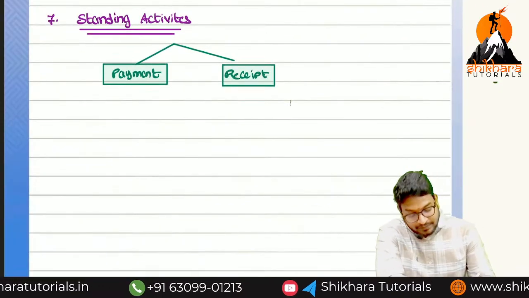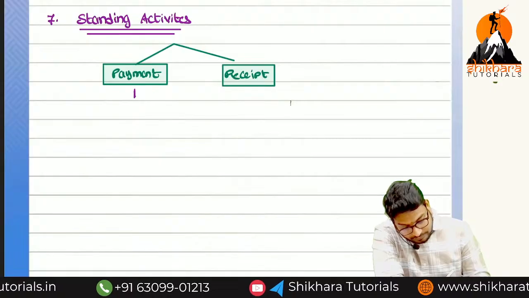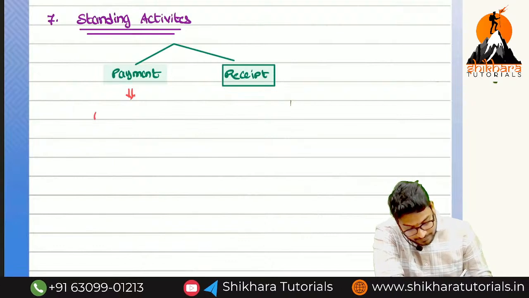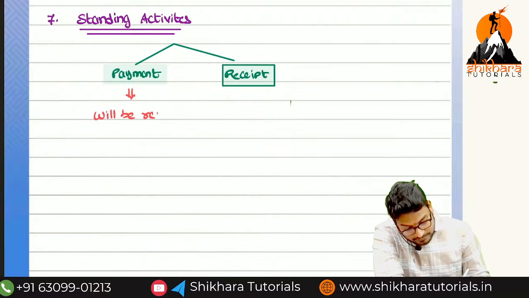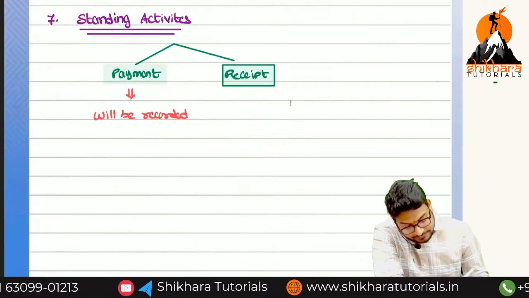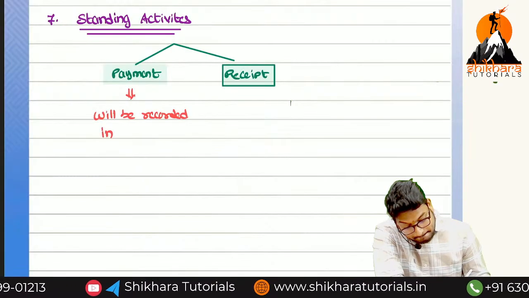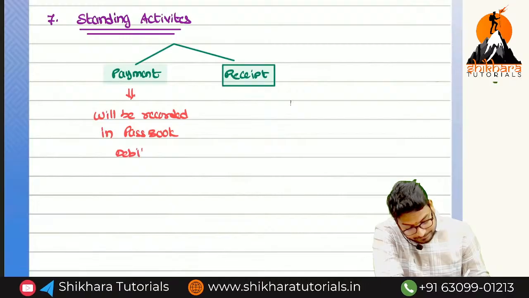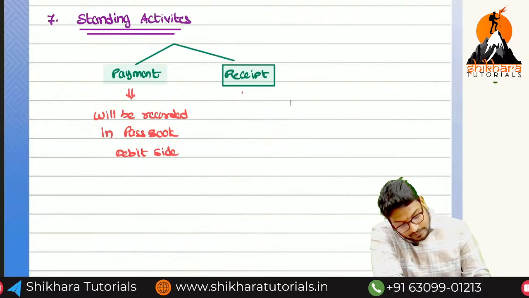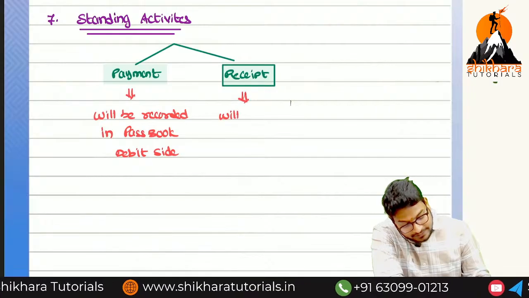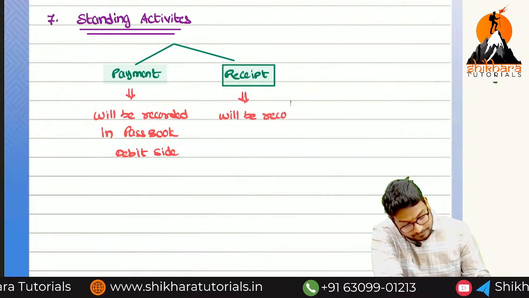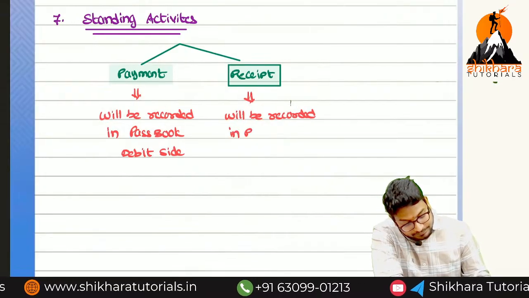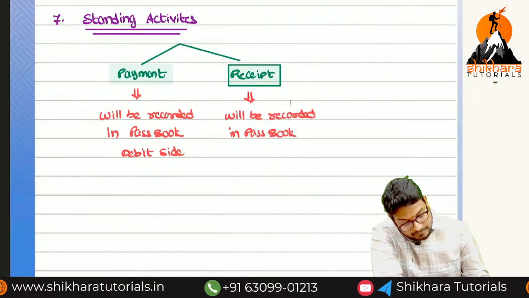So write this one: payment will be recorded in passbook debit side. What is the next one? Receipt will be recorded in passbook credit side.